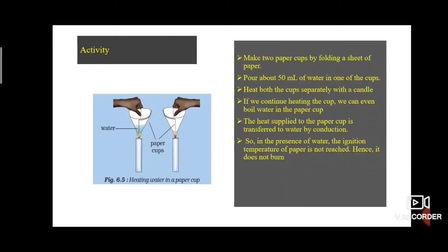Here there is an activity, Activity 6.4. Make 2 paper cups by folding a sheet of paper. Pour about 50 ml of water in one of the cups. Heat both the cups separately with the candle. While heating, what happened? The empty paper cup catches fire easily, but the water in the other paper cup becomes hot. It cannot catch fire easily.